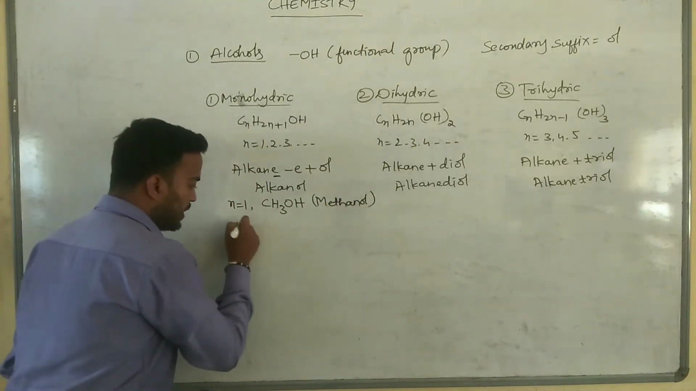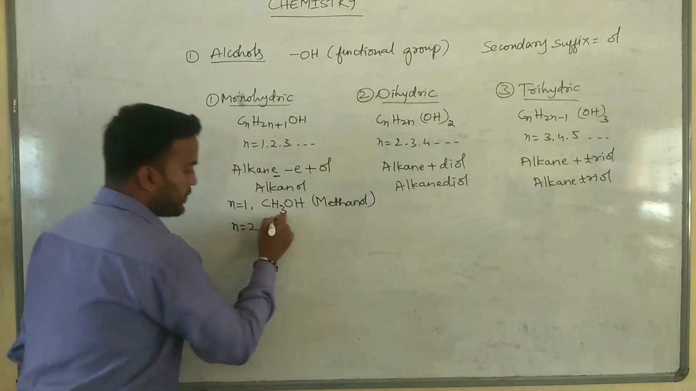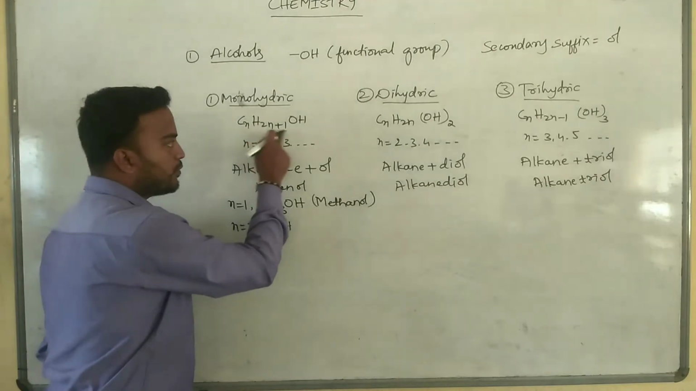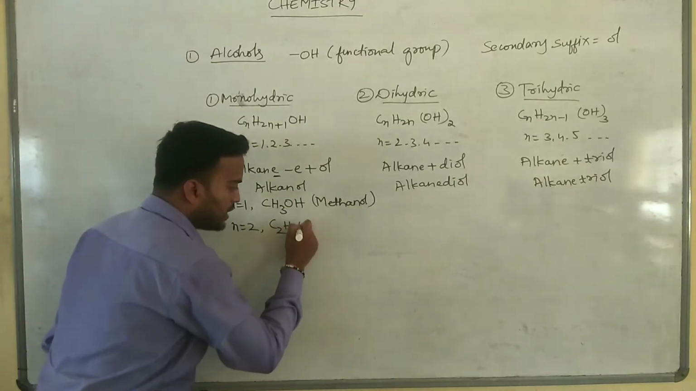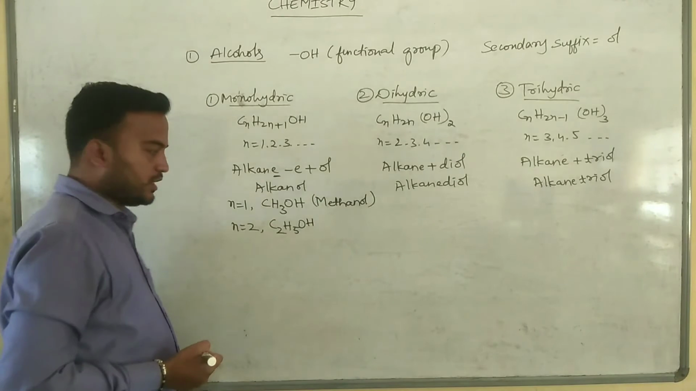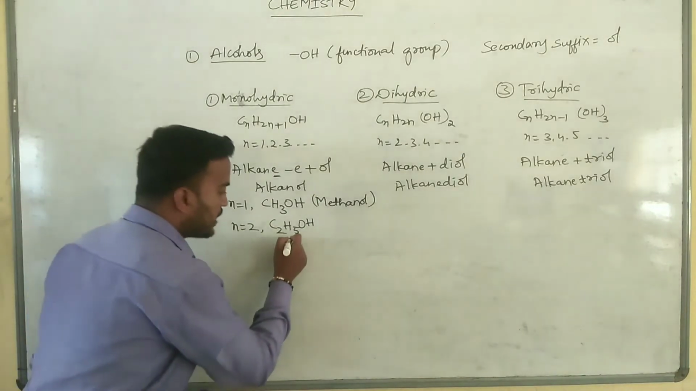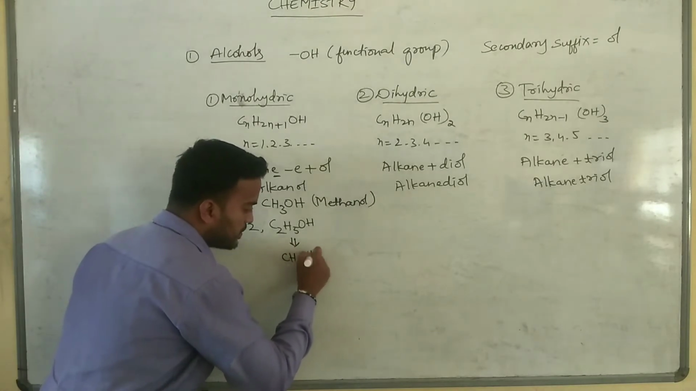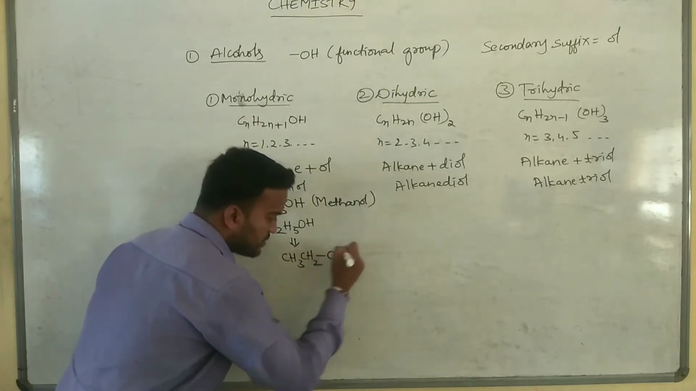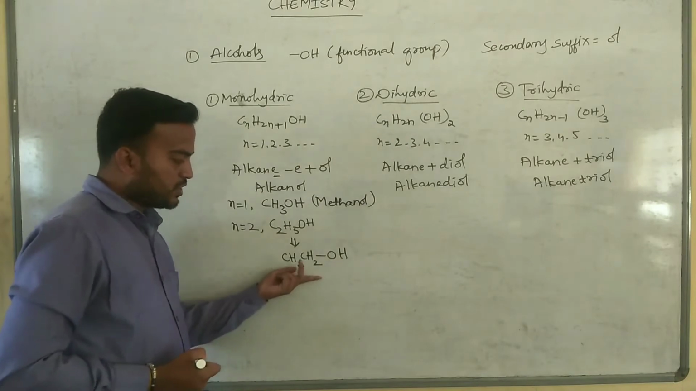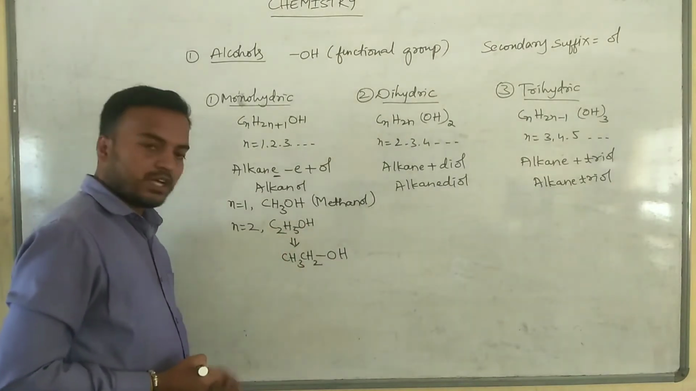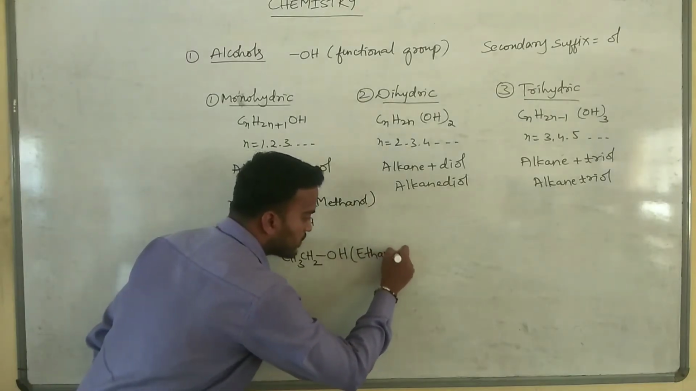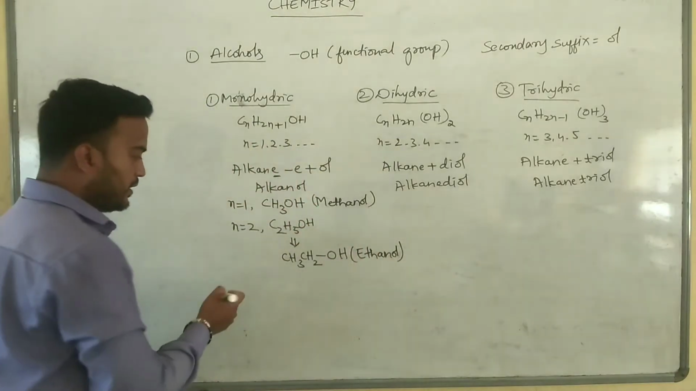Next I will put n is equal to 2. C2H, n is equal to 2, 2 twos are 4, 4 plus 1 is 5, C2H5OH. This C2H5OH can also be written like this: CH3CH2OH. CH3CH2 is the ethyl group. So what is the IUPAC name? Ethanol.